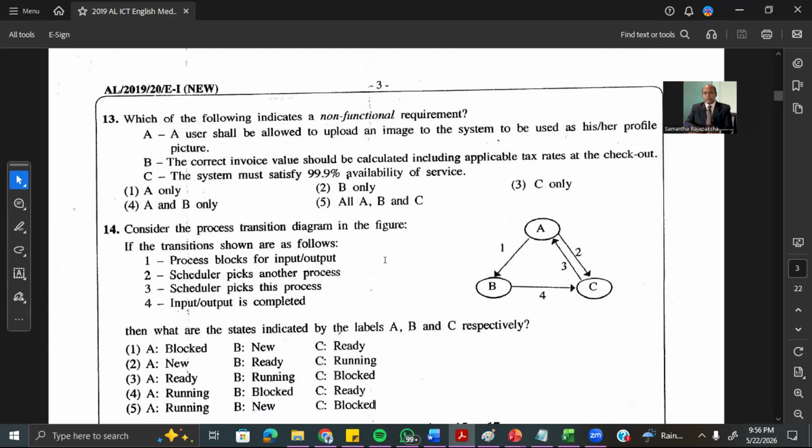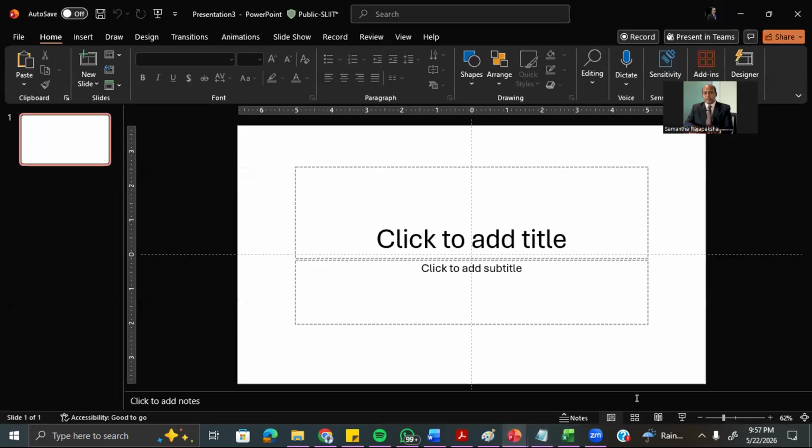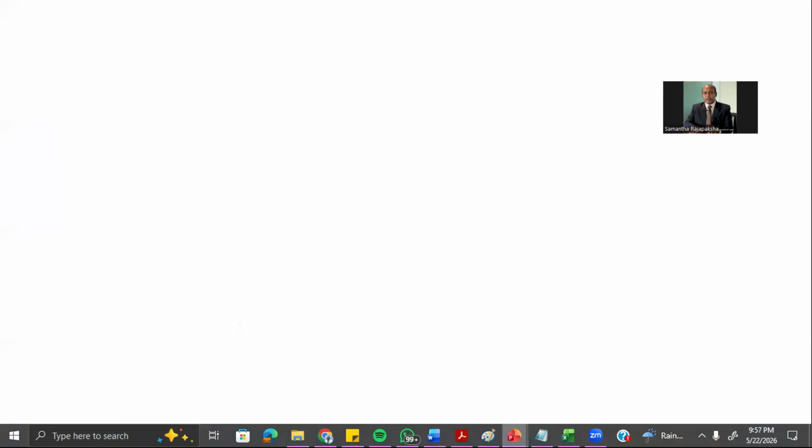Okay, then we come to question number 14. In this question, you're asking, consider the process transition diagram in the figure. If the transition sources are as follows. Now, you need to have a good understanding about this. So we have the state transition diagram. Now you should have understanding about the state transition diagram. We discussed this one before. I'll just quickly explain this one again.